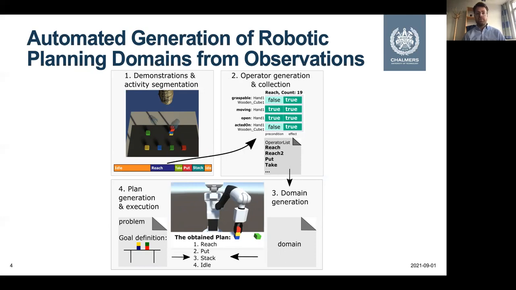And the outline of this presentation is as follows. First, we're going to have a closer look into the demonstration phase. Then I'm going to talk about the operator generation process, which is actually the main contribution of this work. Next comes the domain generation and parsing step. And finally, goal definition, plan generation, and execution on a simulated Tiago robotic platform.